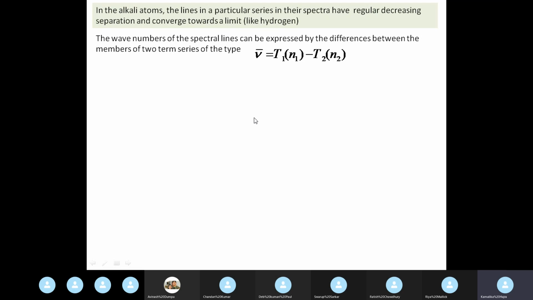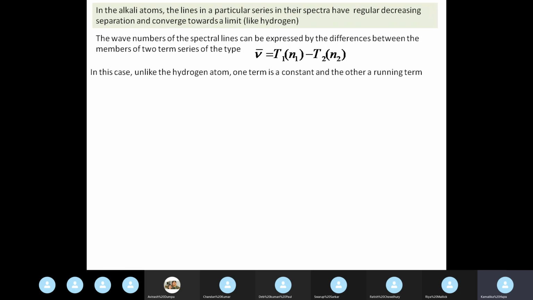This nu bar is the wave number, and this T of n is called a term series. In order to know the wave number when a de-excitation takes place and we get a particular optical line in the spectrum, we just need to know that it may be expressed by the difference of these two terms. Okay.